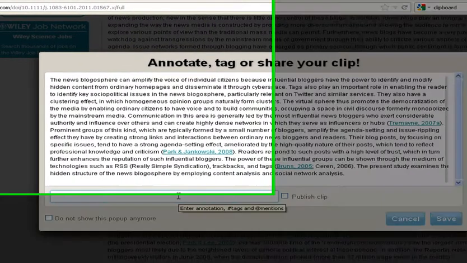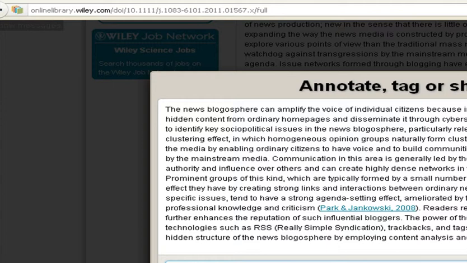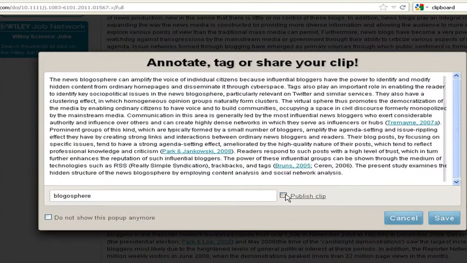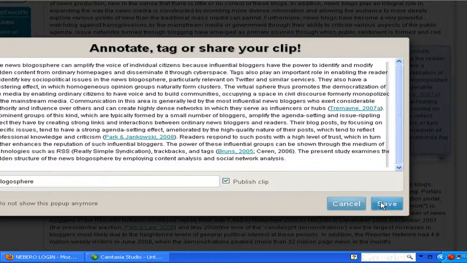Now you can name this paragraph by any name. For example, this is blogosphere, and you publish it and save it.